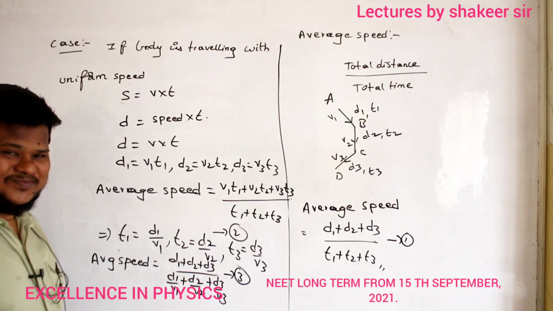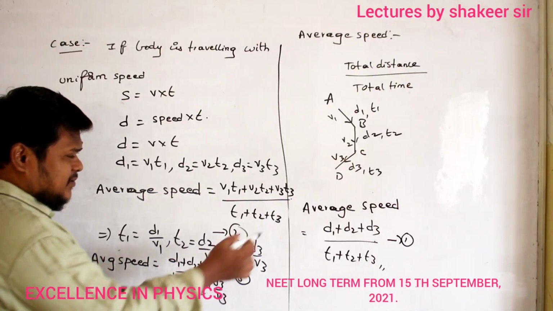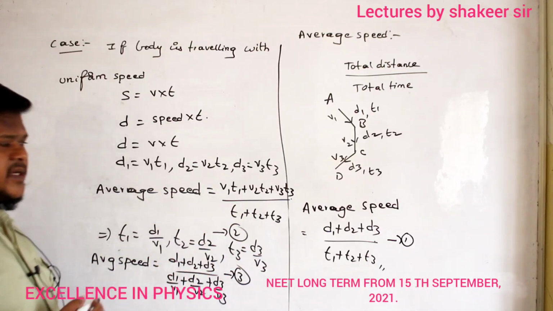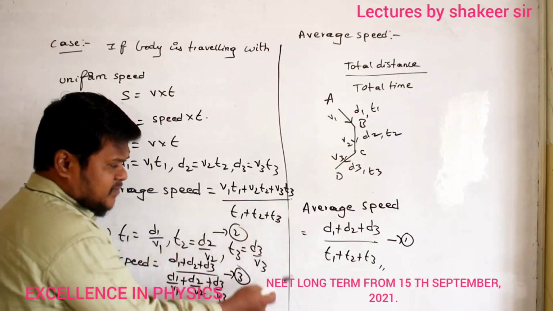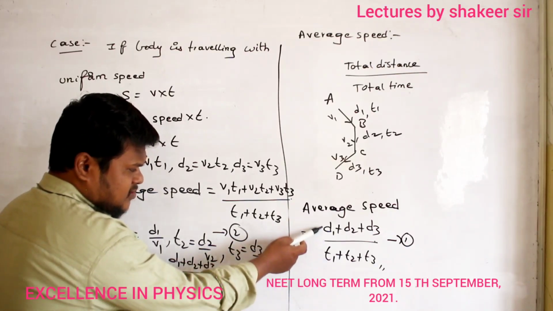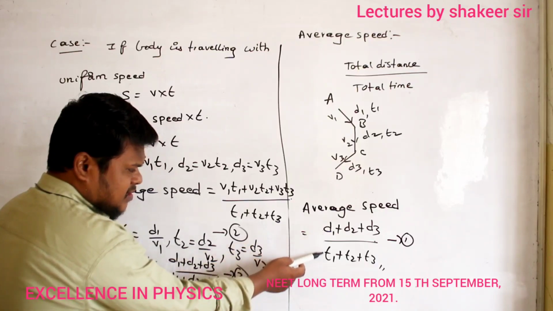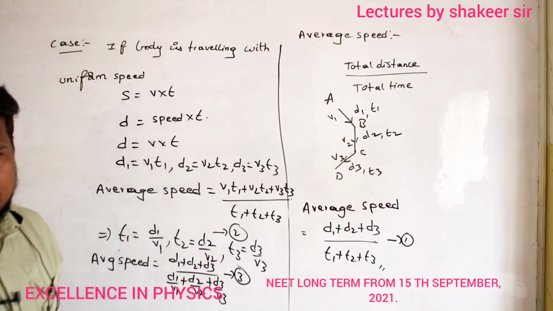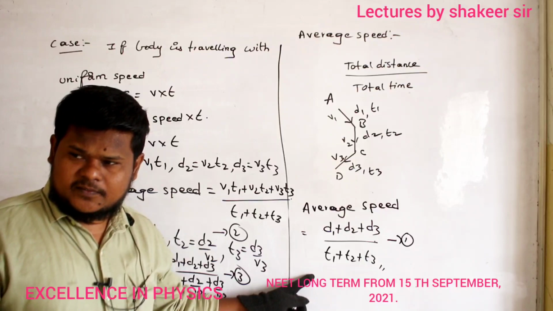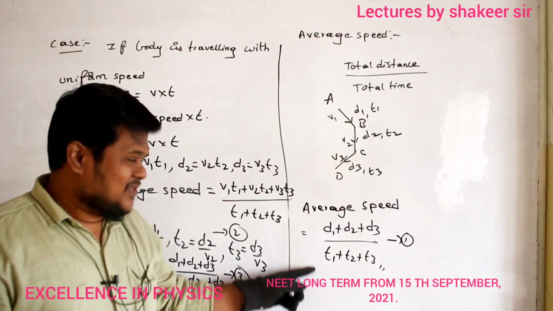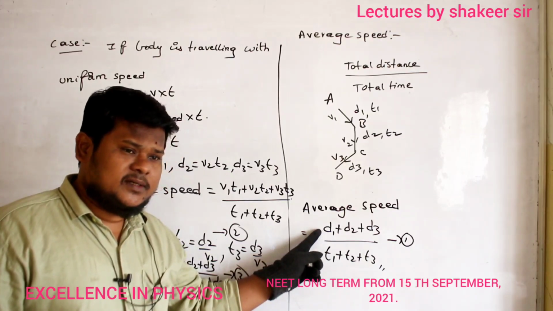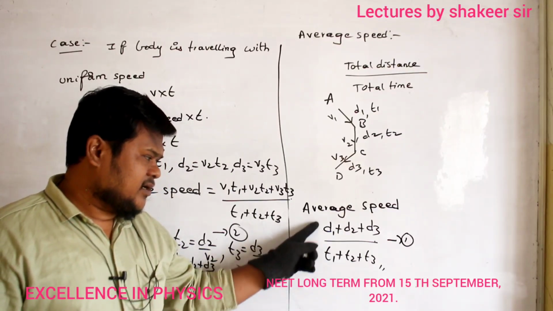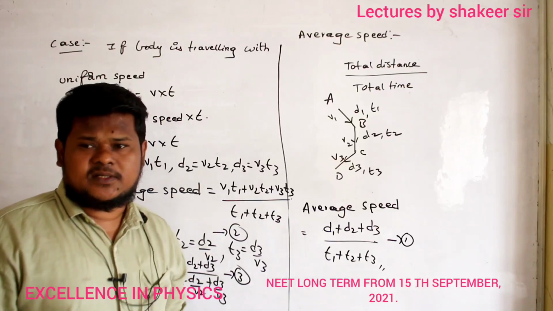See, we are writing these many equations because if you see equation number 1, average speed, this equation is only in terms of distances and times. If an equation is given only in terms of distance and time, you will use equation number 1.